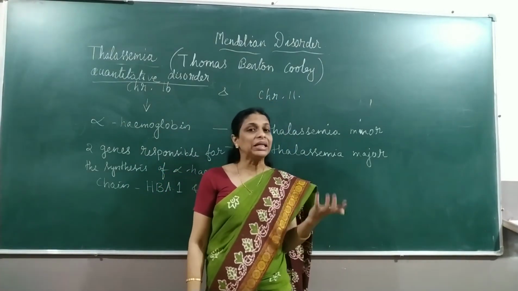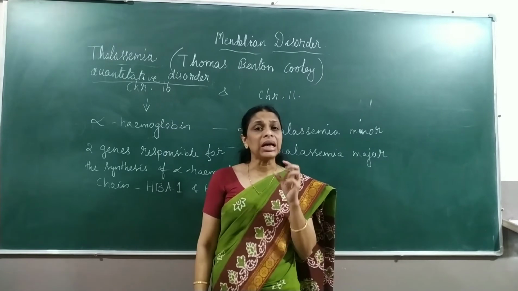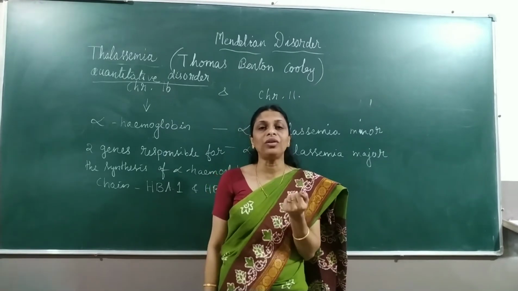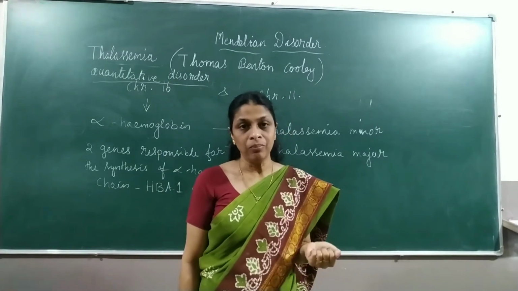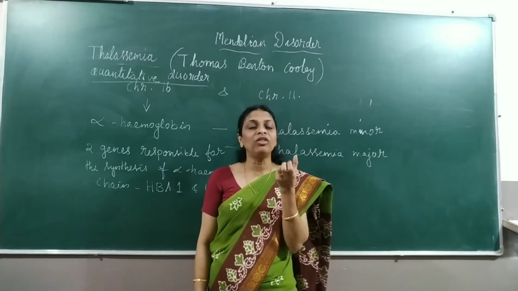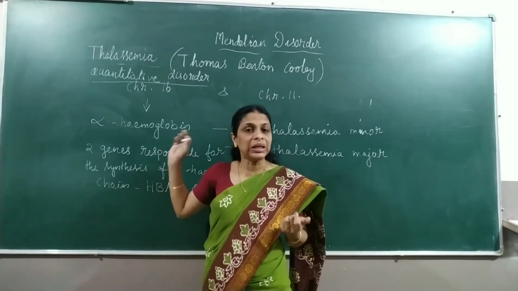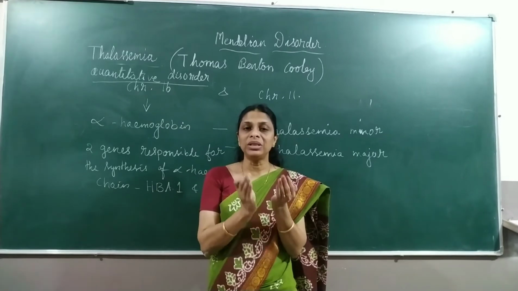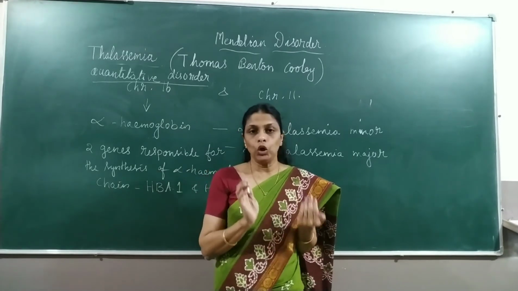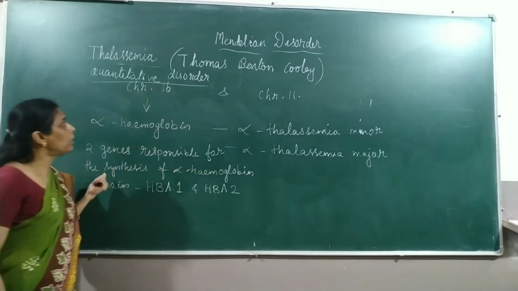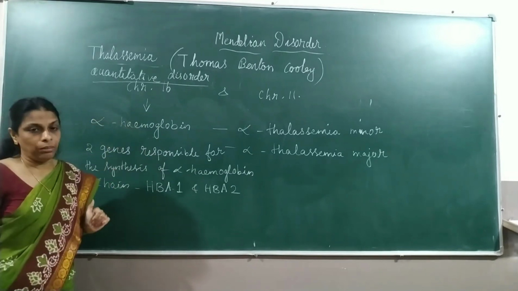Why? Because in sickle cell anemia, only the quality of the beta hemoglobin chain will be affected. The production of hemoglobin will not be affected much. But in thalassemia, the quantity of hemoglobin synthesized will be very, very low. Hope it's clear. So that is all about alpha thalassemia.